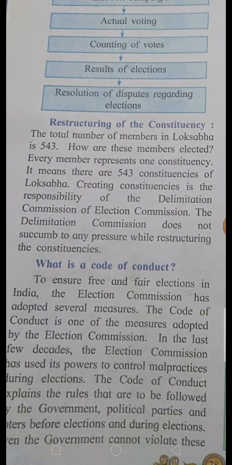For example, if they make Vasai as one constituency, and they make Link Road as another constituency, then one person from Vasai will also come and one person from Link Road will also be elected. But suppose if they make Link Road and this Vasai East, Vasant Nagari, everything as one constituency, then only one person will come, and that person has to take care of Link Road also and this also.